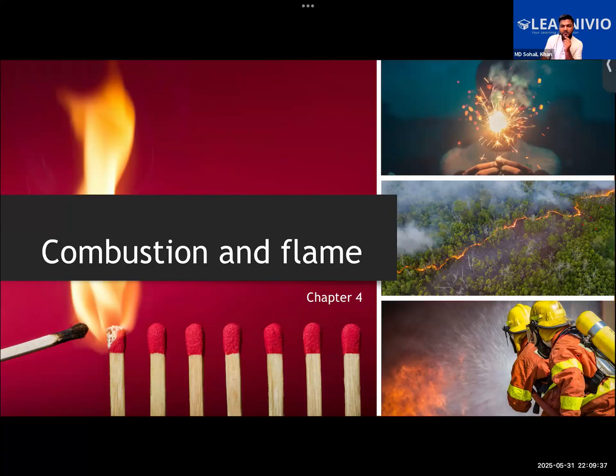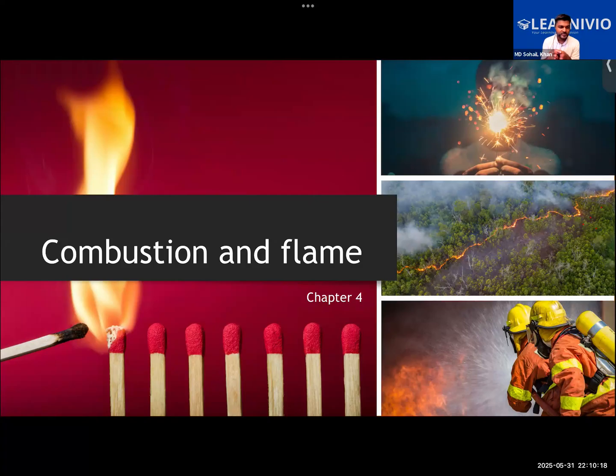So this combustion, you can in fact observe around yourself on a day-to-day basis. So that you guys will be able to give some examples, let me first give you a definition of combustion. In combustion, a substance undergoes reaction with oxygen. That's the main thing. Then after reaction with oxygen, it gives out heat and light energy.